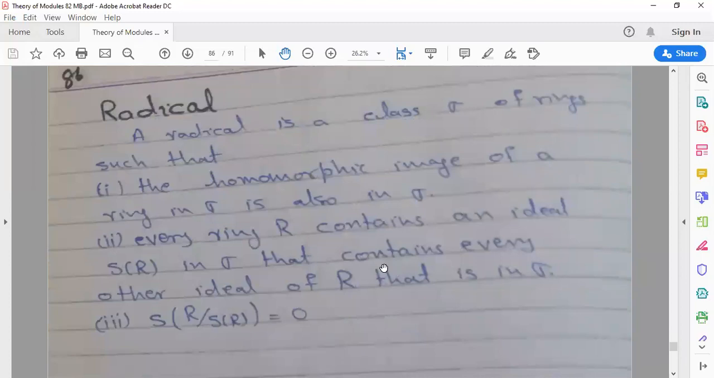After this, the radical: what is a radical? A radical is a class of rings, denoted by ρ, such that, first, the homomorphic image of a ring in ρ is also in ρ. Second, every ring R contains an ideal S(R) in ρ such that it contains every other ideal of R that is in ρ. Third, S(R/S(R)) is equal to 0.